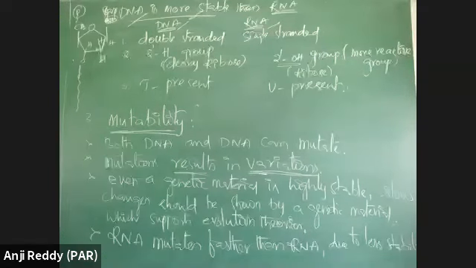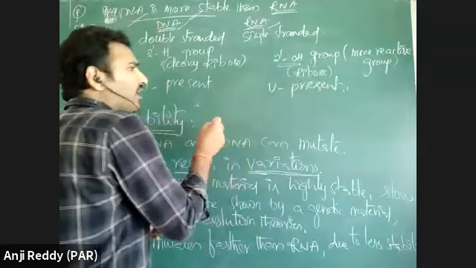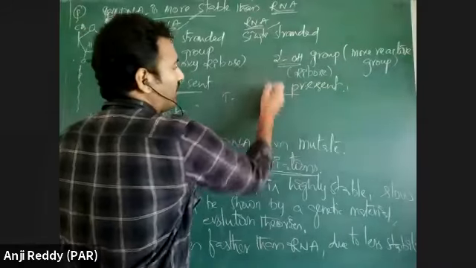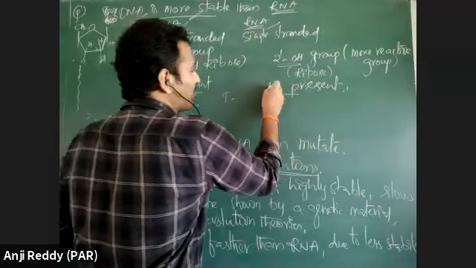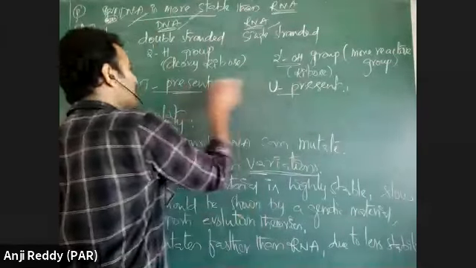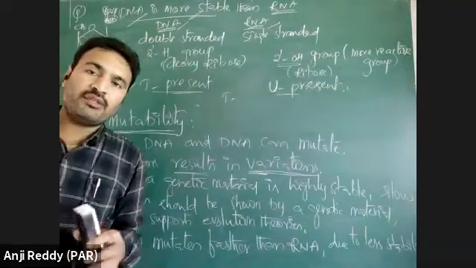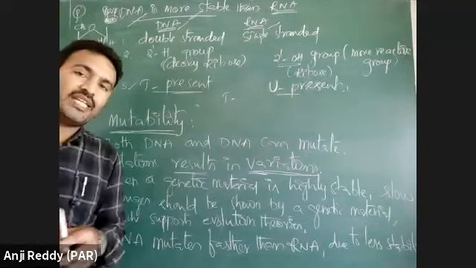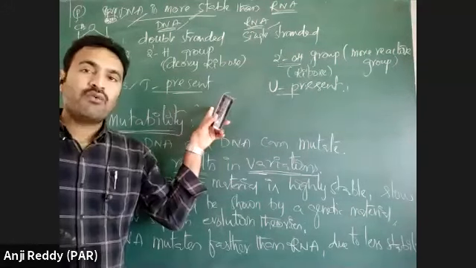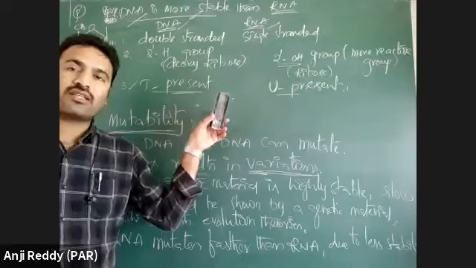Here, normally in DNA, thymine is there, and in RNA, uracil is there. If uracil is replaced with thymine, see the chemical name of thymine: 2,4-dioxo-5-methyl pyrimidine. One extra methyl group is there in thymine, but in uracil there is no extra methyl group.